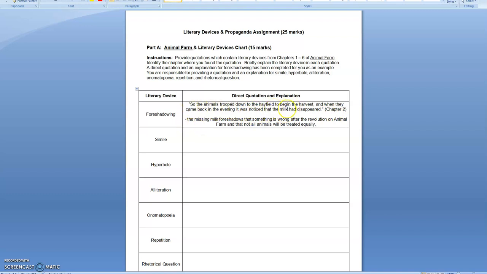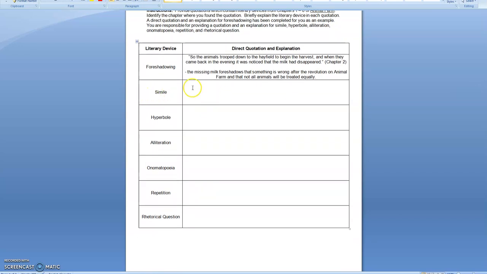I've given the quotation, and now I'll give a brief explanation. The missing milk foreshadows that something is wrong after the revolution on Animal Farm, and that not all the animals will be treated equally. So you've got a quotation with an example of foreshadowing, and then an explanation of why that's foreshadowing. What you're going to do is find a quotation in the first 6 chapters that's a simile, and then provide a brief explanation on the meaning of the simile, or why it's a simile.